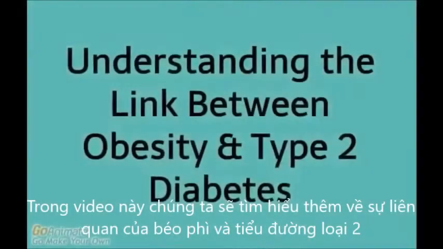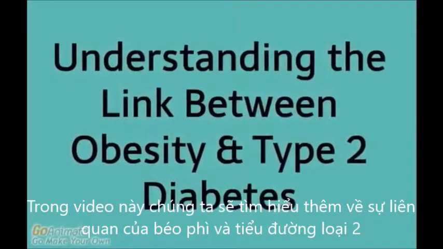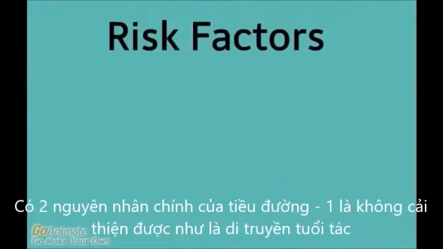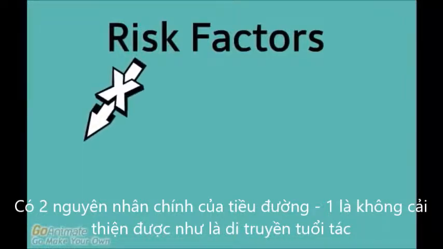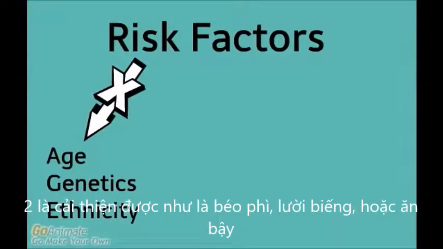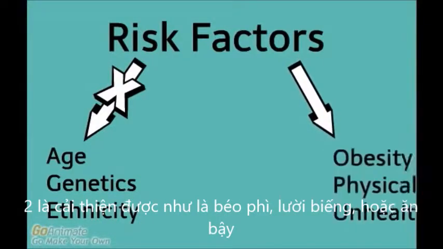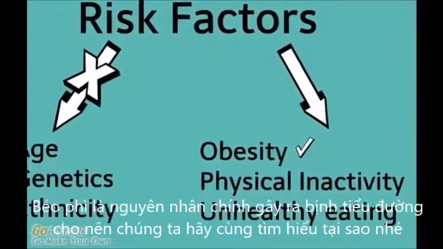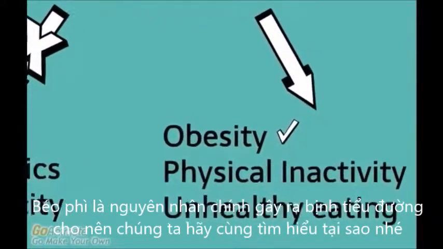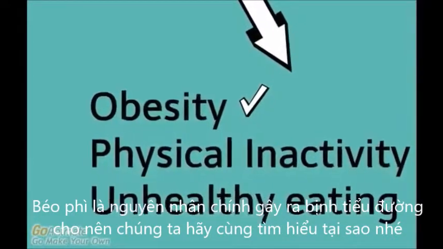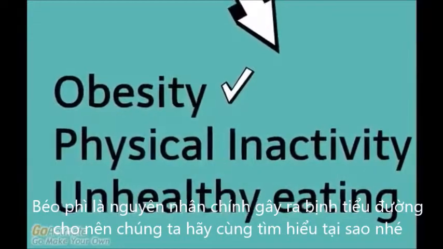In this video, we'll take a closer look at the link between obesity and type 2 diabetes. Risk factors for type 2 diabetes can be grouped into two categories: non-modifiable factors, which include age, genetics, and ethnicity, and modifiable factors, such as obesity, a lack of physical activity, and unhealthy eating. Because obesity is cited as the most important risk factor in developing type 2 diabetes, we'll be focusing on how obesity can lead to the development of this disease.